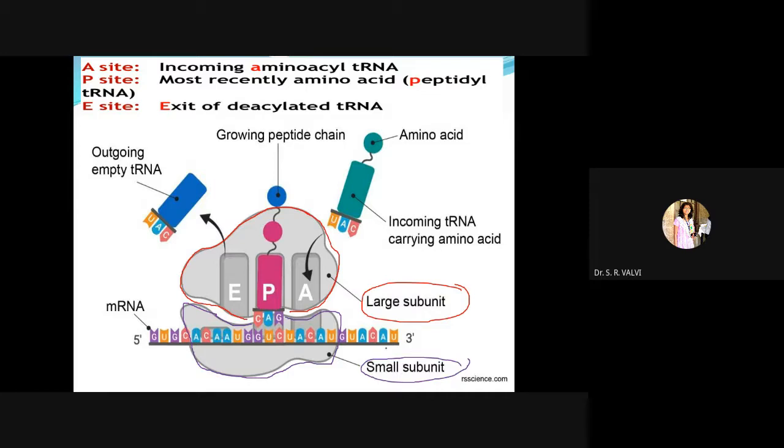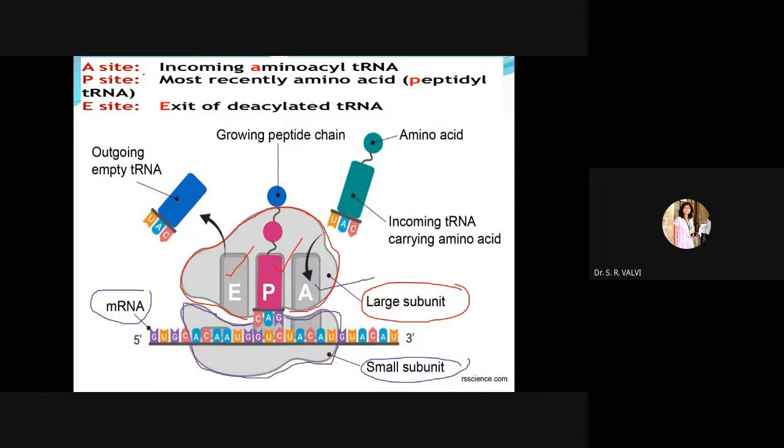Now this is the mRNA, which is present between the larger and smaller subunits. Then you are observing here the A site, the P site, and the E site. Now what do A, P and E stand for?